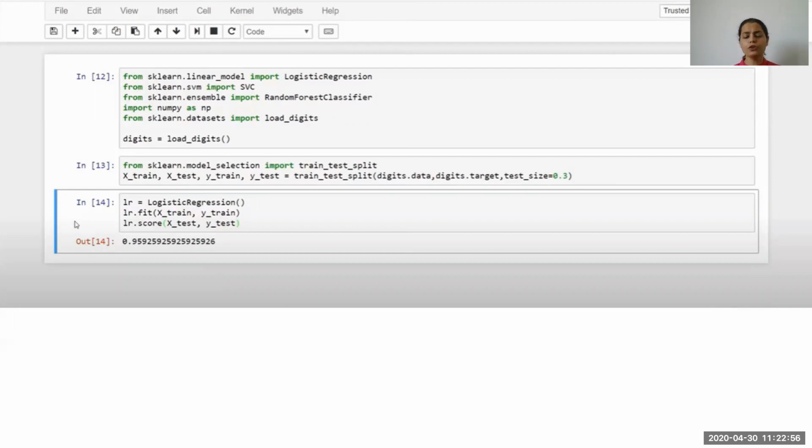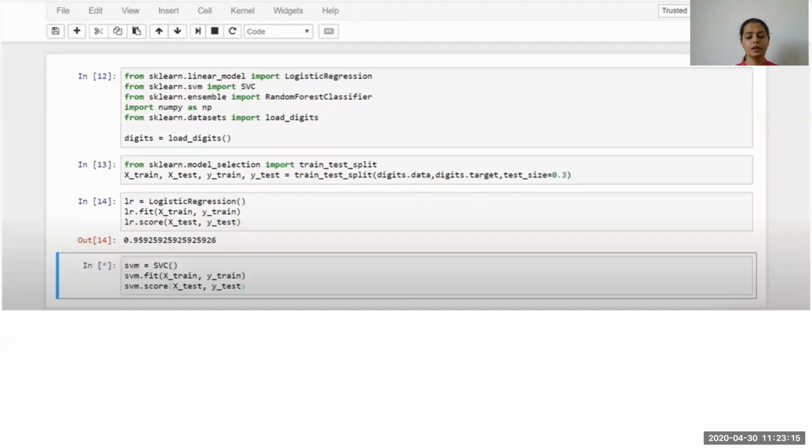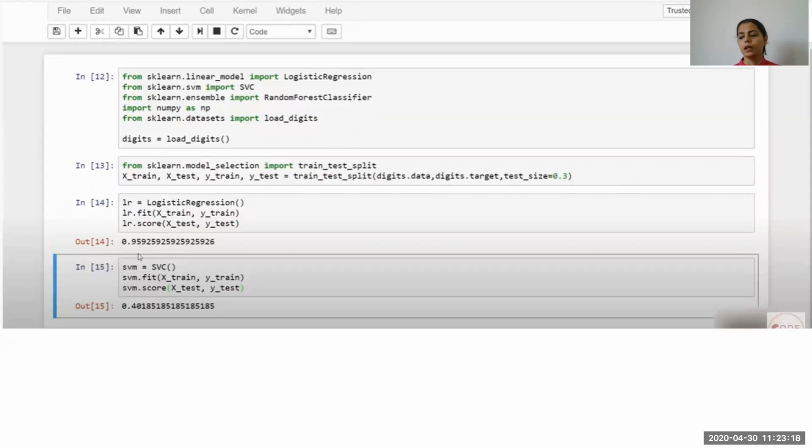Now, this score should be satisfactory in most cases. Let us now try classifying the same data set using another classifier, say SVM, in which case we will again fit the model and assess the score, and let us see how SVM performs. Here SVM is not performing very well on the data set that we have taken, as it is returning a score of only 40%. So compared to logistic regression, the support vector machine has classified this data rather inefficiently.